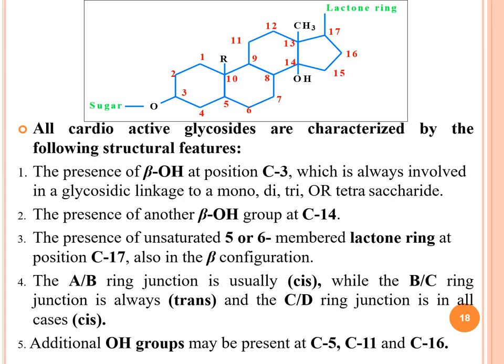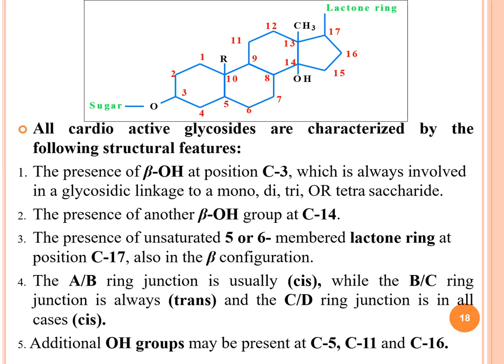If it is a 5-membered ring, then it is cardenolide. If it is a 6-membered ring, it comes under the category of bufadienolides. So two types of cardiac glycosides are there. And the 5 or 6 membered lactone ring at position C17 is also in beta configuration.